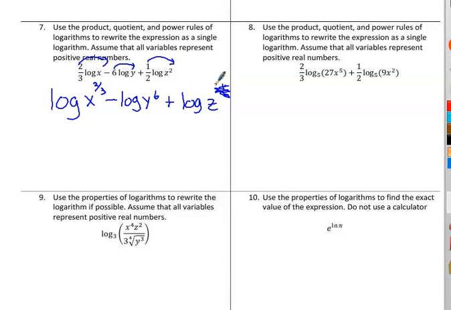And we're going to write log. You should only write log once. And we have to remember what subtraction meant, division. So we're going to have x to the 2/3 divided by y to the 6th. And addition meant multiplication, so multiplication will be back up on top. So z, and that's all we can do to that one. So that is our answer.